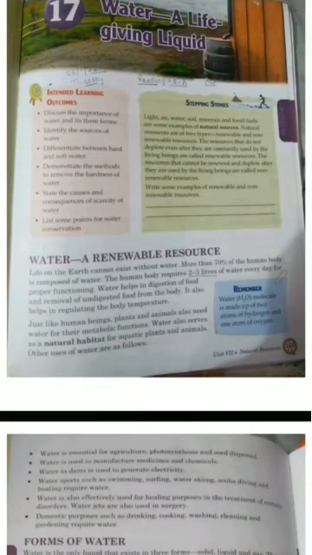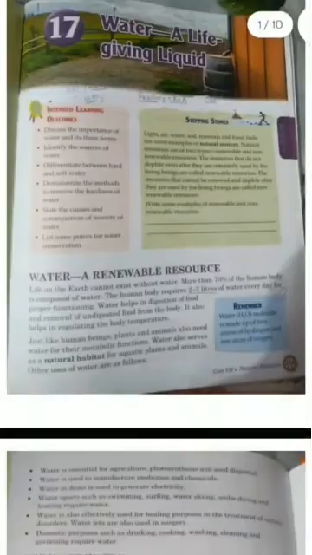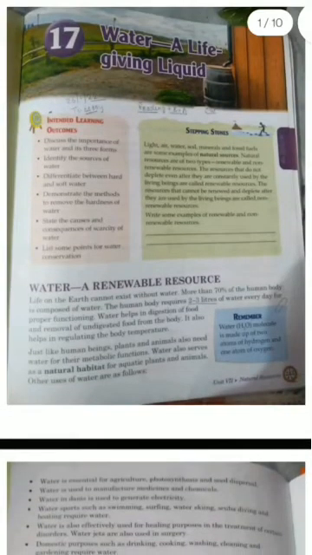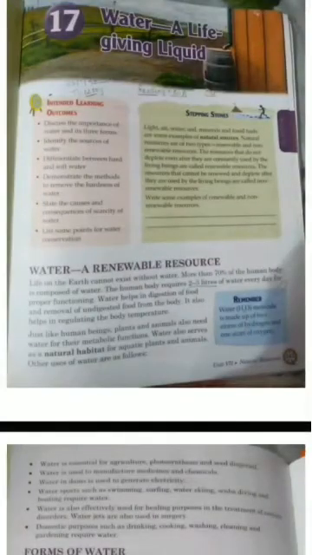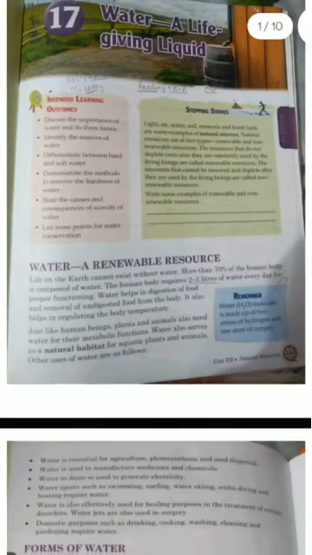First of all, we have to understand the meaning of renewable. There are multiple resources that mother nature has given us, and out of those, water is one. The basic meaning of renewable is something which can be renewed, or which is available in plenty. For example, coal or petroleum are non-renewable resources because we have them in limited quantity, right?